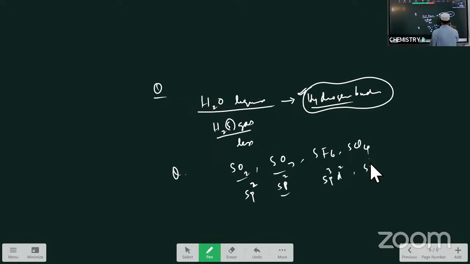In SCl4 it is sp3d. These are the important questions in the group 6 elements, which are asked repeatedly, and I have explained them here.